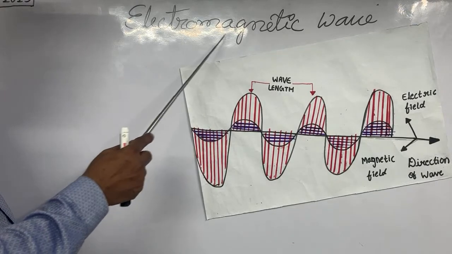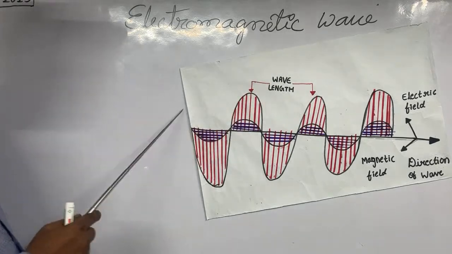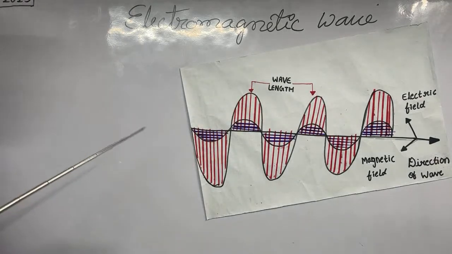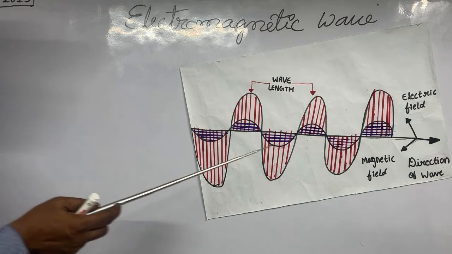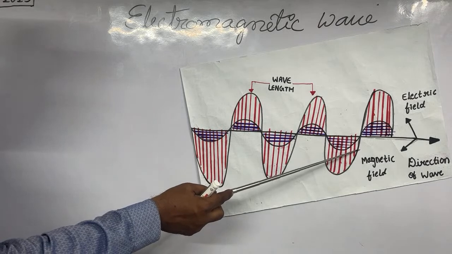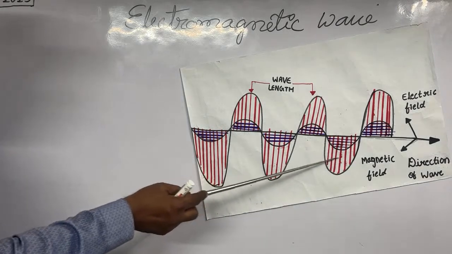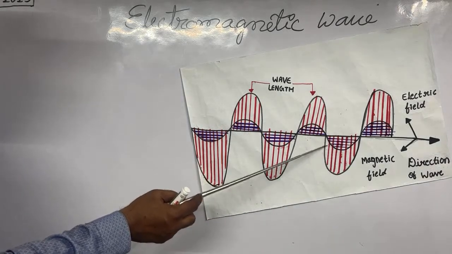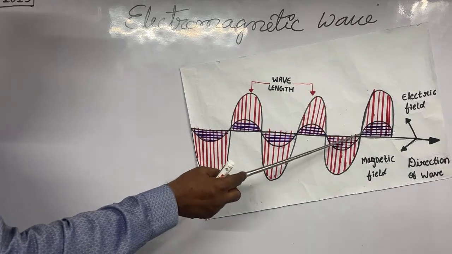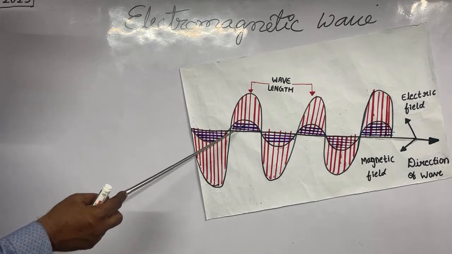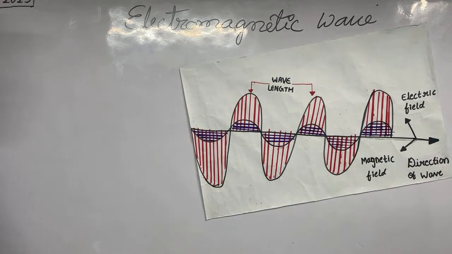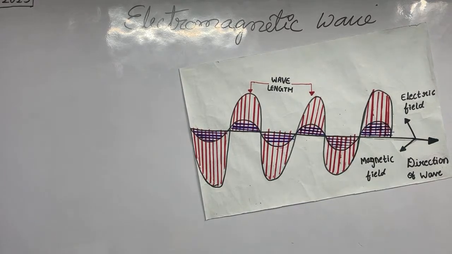Now see here, electromagnetic wave. How the electromagnetic wave is formed, you can see here. In this, two fields are there, perpendicular to each other. Here is the magnetic field, and this is the electric field. Magnetic field as well as electric field are always perpendicular to each other, making right angles.